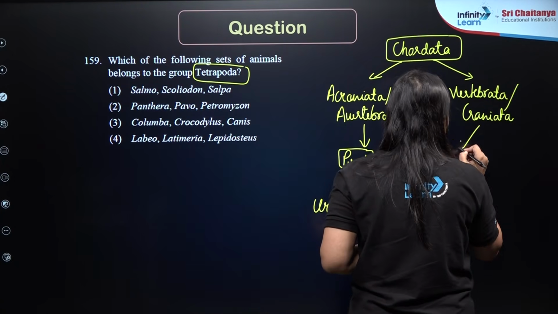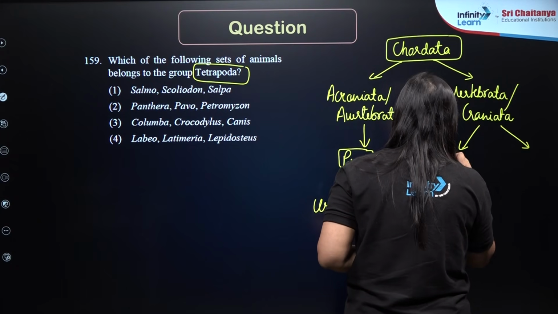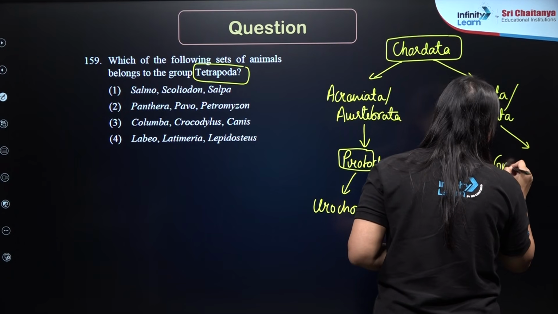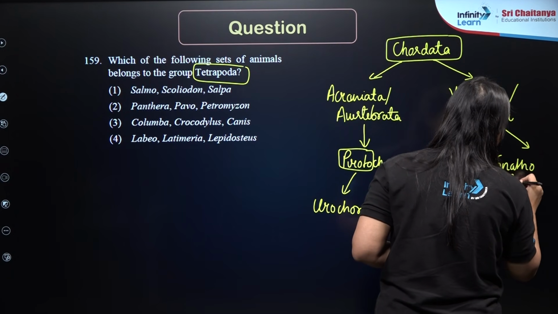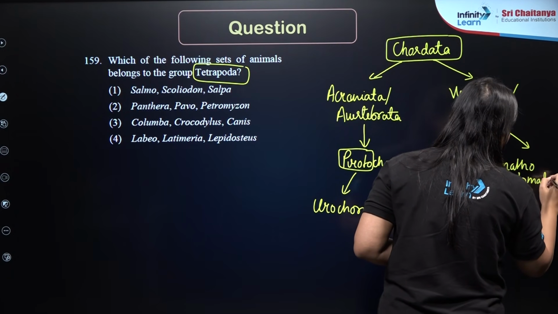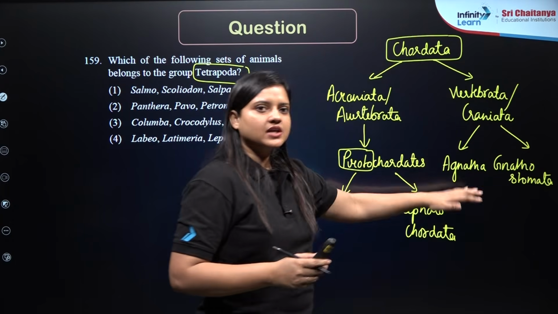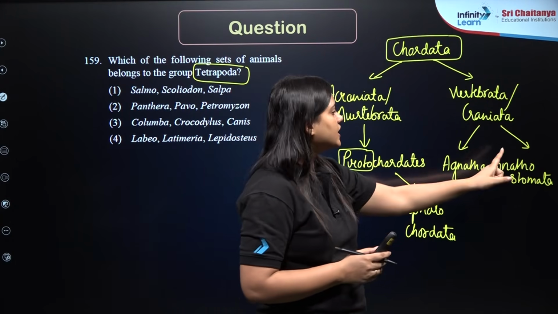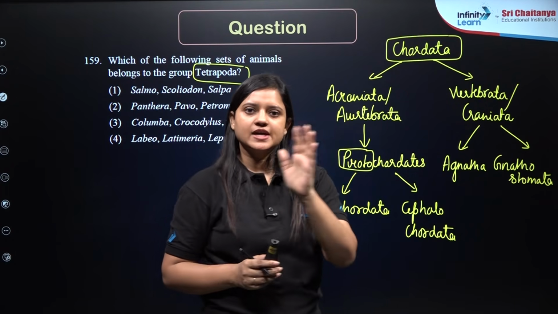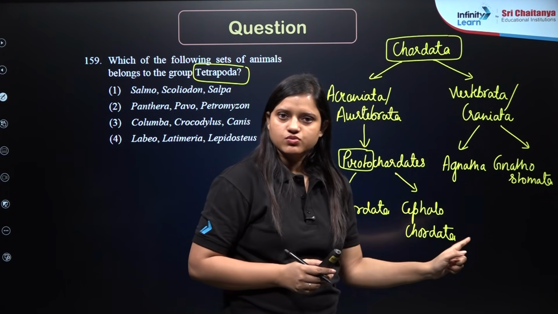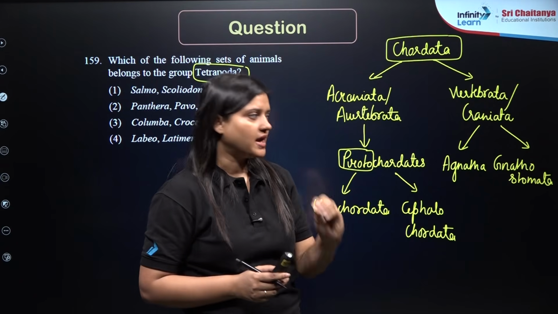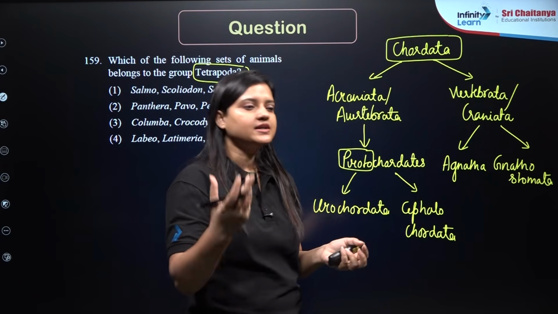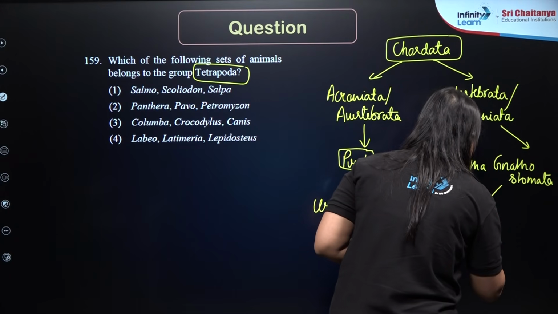Now coming to vertebrata. Vertebrata will be further divided into agnatha and gnathostomata. Right? Agnatha. Gnatha means jaw. Agnatha will not have jaw in their mouth. Gnathostomata will have jaws in their mouth. So agnatha will include just one class, and that is cyclostomata. Whereas gnathostomata can be further divided into Pisces and tetrapoda.